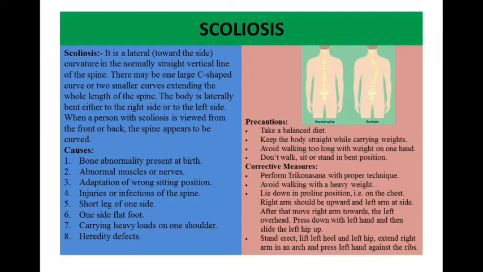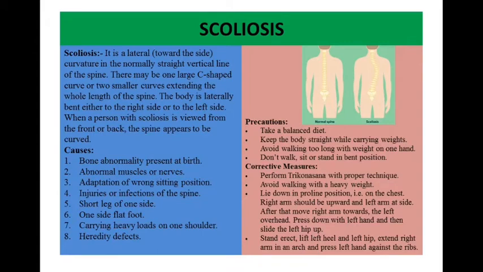Corrective measures: perform Trikonasana with proper technique, avoid walking with a heavy weight, lie down in prone position on the chest, right arm should be upward and left arm at side.